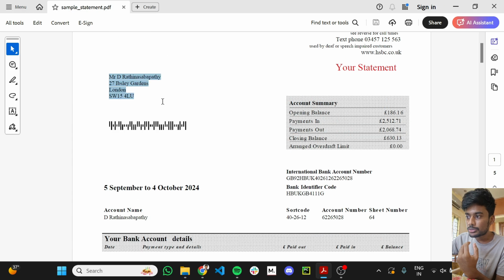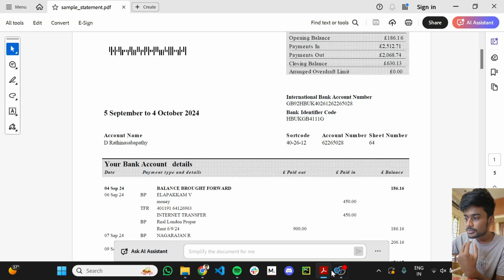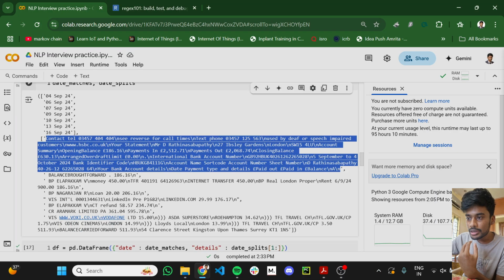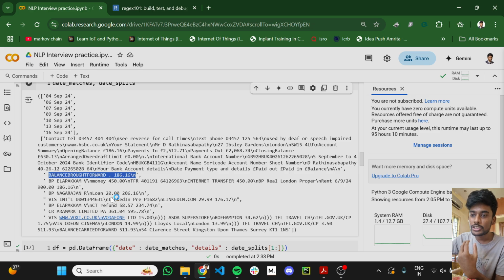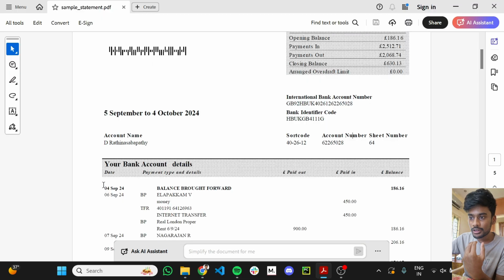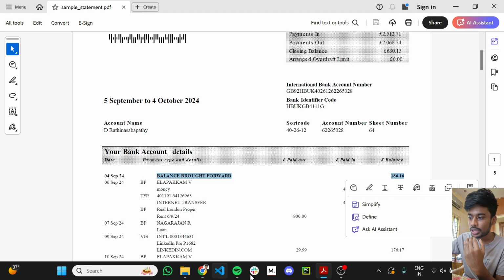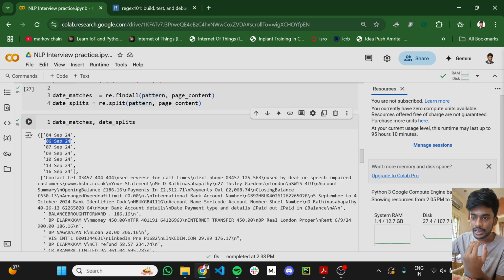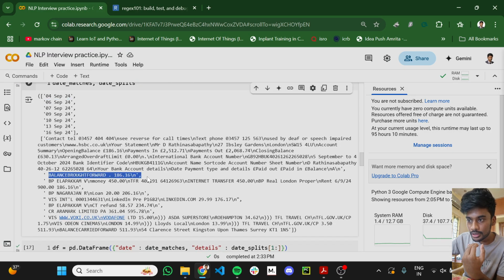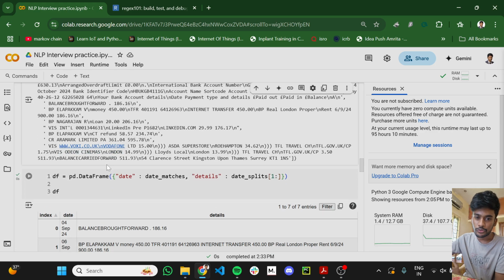The second element is what comes after that value and before 6th September. So after 4th September I have all these values, represented as the second element here. The third is the same: anything between 6th September and 7th September will be the third element, and so on and so forth.